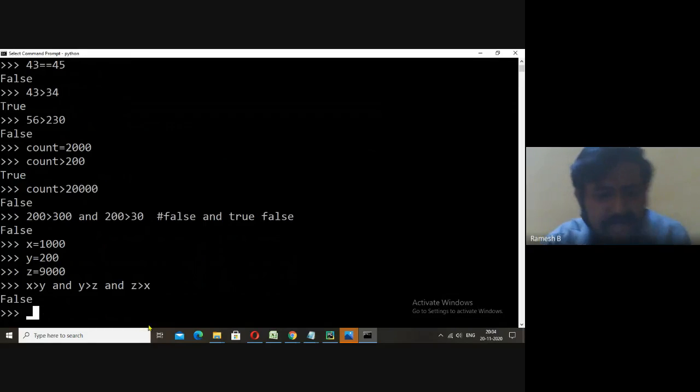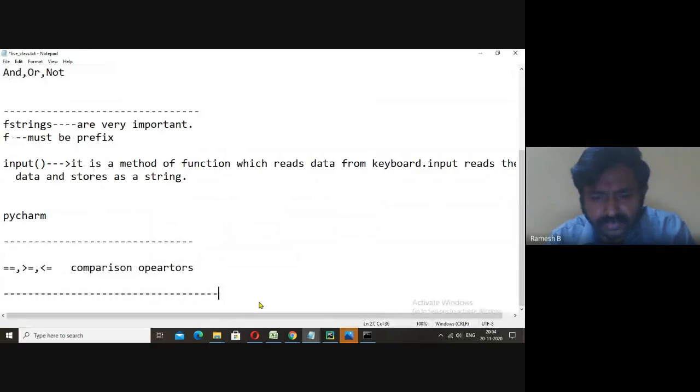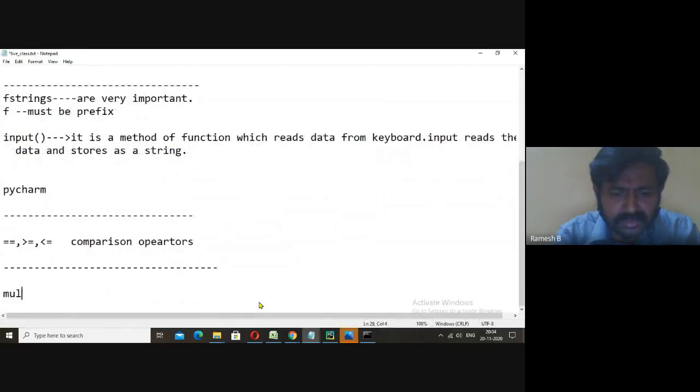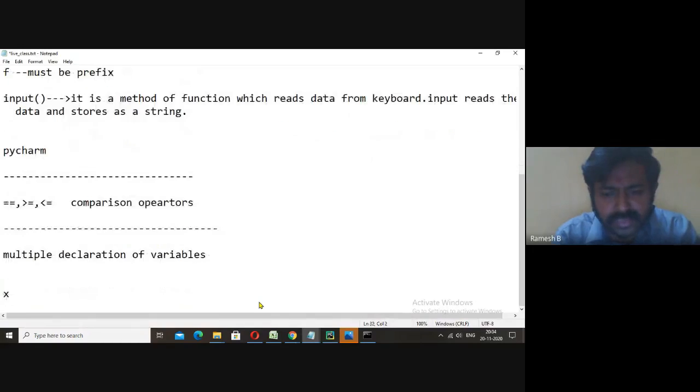See here, this can be done in the other way. It's very important: multiple declaration of variables. Here we can type x comma y comma z.